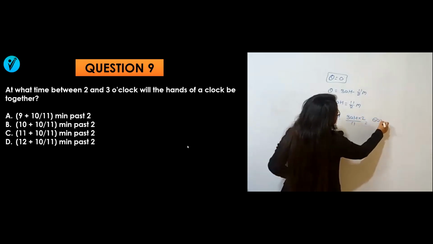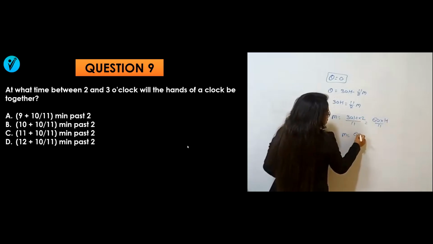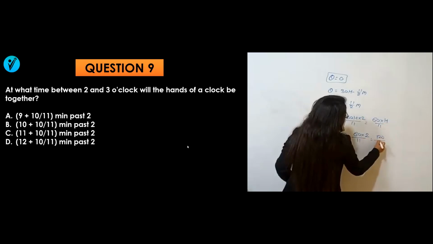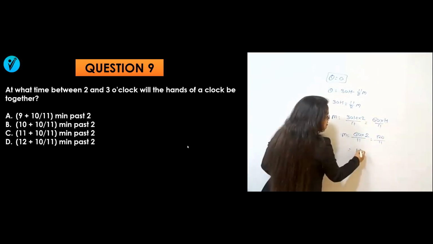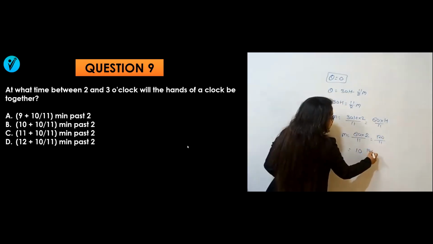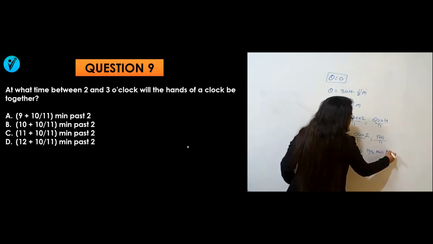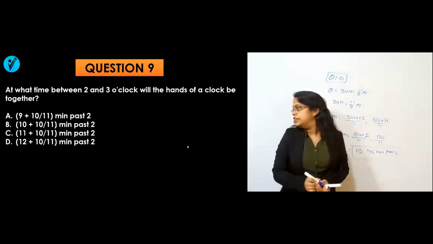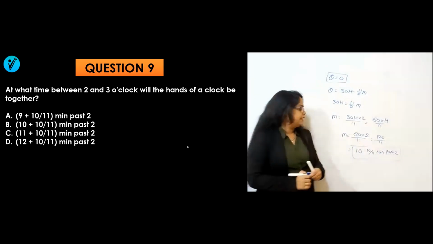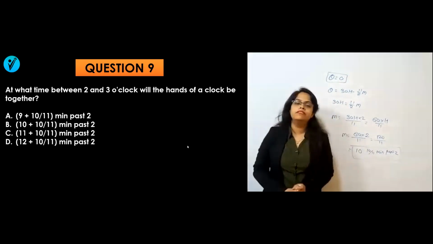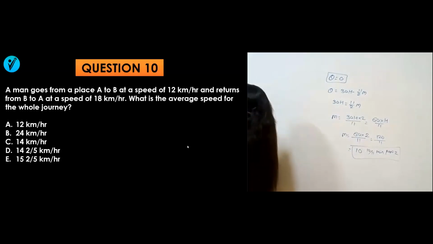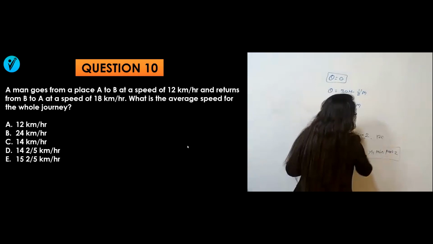That means 60 into h by 11. So minutes will be what? 60, and between 2 to 3 means h will be 2, divided by 11. 120 by 11 will be what? 11 tens are 110, so 10 by 11. 10 and 10 by 11 minutes past 2 will be your answer. So is there any such option? Yes, option number 10 plus 10 by 11. That means option number B will be your answer. Let's see the next question now. Question number 10 is here on the screen.